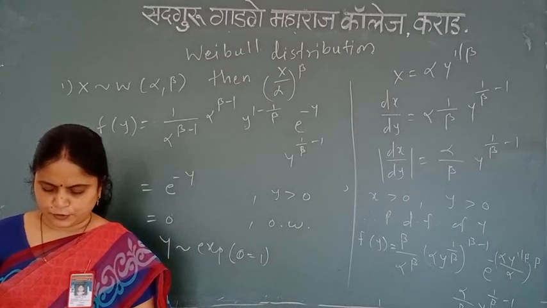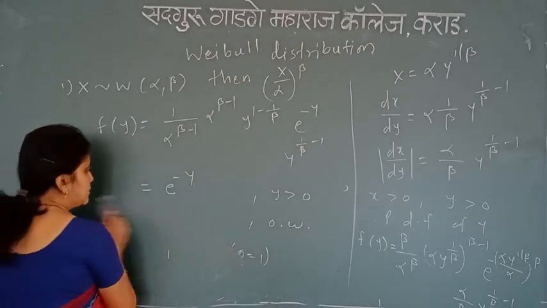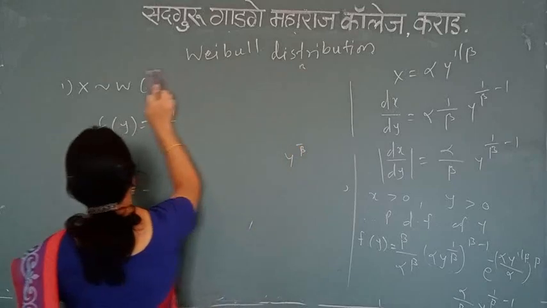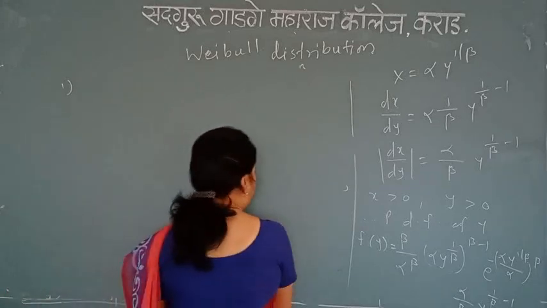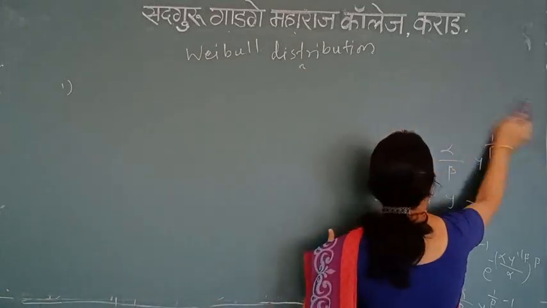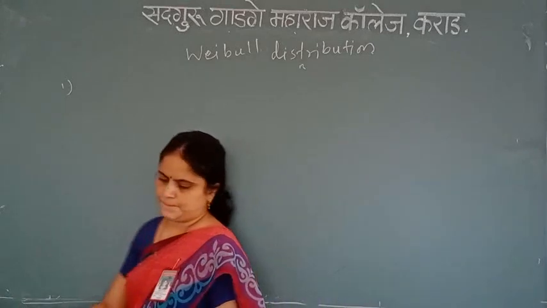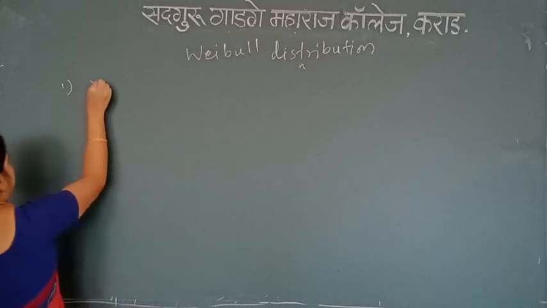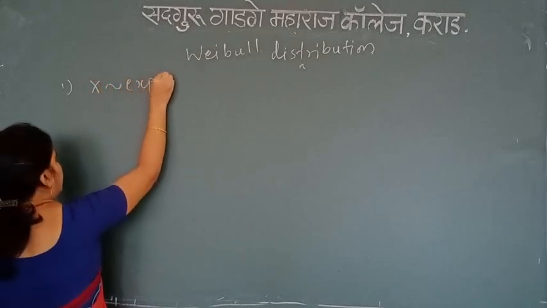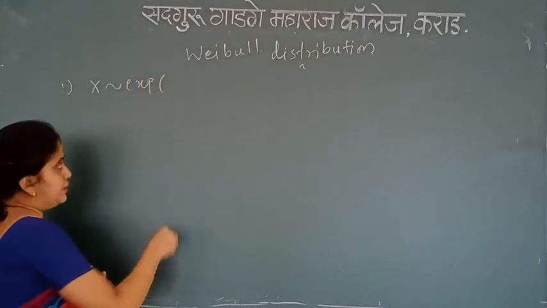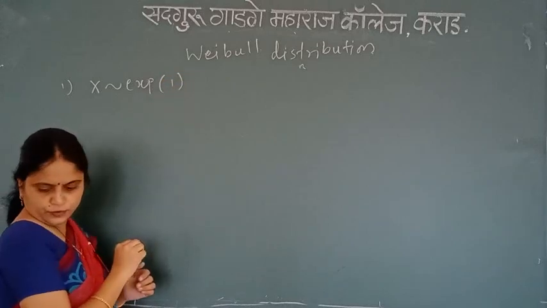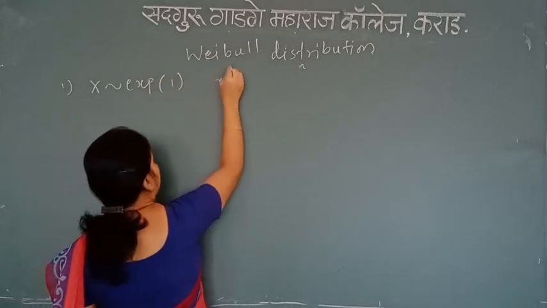Now the fourth problem is, if x follows exponential with 1. So let me write the problem over here first. X follows exponential with 1, then obtain the distribution of x raised to 1 upon beta.